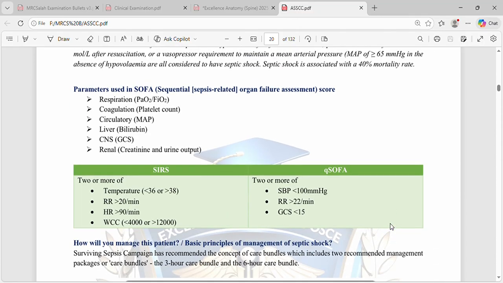And what is qSOFA? Two or more of the following: systolic blood pressure less than 100, respiratory rate greater than 22, or GCS less than 15. So 2 or more of them.